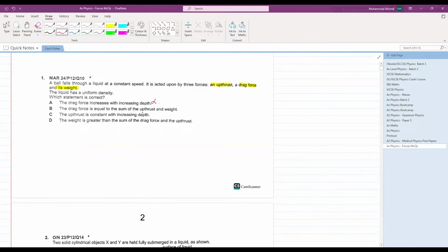No. The drag force is equal to the sum of upthrust and weight. See, if a ball is falling down, where will the drag force act? The drag force will be acting upward like this. Where will the upthrust act? Upthrust will also be acting upward. Where will the weight act? Weight will act downwards. Weight must be equal to upthrust plus drag force. Hence, option B is also incorrect.